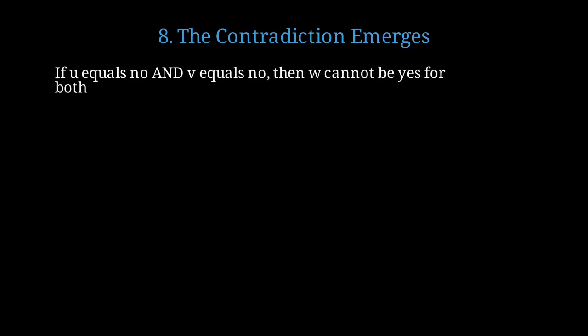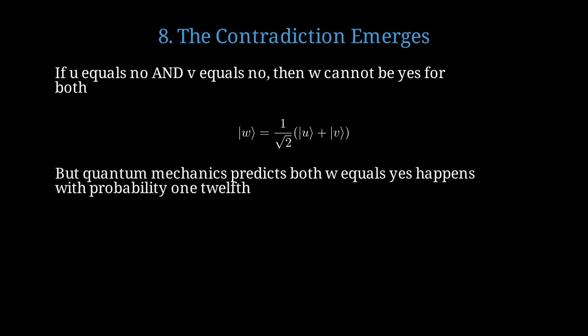The classical conclusion contradicts observation. Here's the contradiction. If both U and V are no, then mathematically, the W measurement cannot give yes for both particles. Remember, W is a superposition of U and V. If both U and V are in the no state, W cannot be yes. Yet quantum mechanics predicts that both getting W yes happens with probability 1/12, which we can verify experimentally. Classical logic says the probability should be 0, but experiments show it's 1/12. This is the paradox.